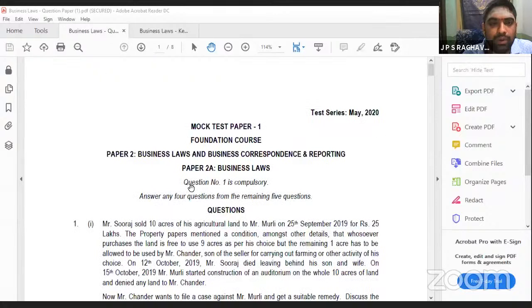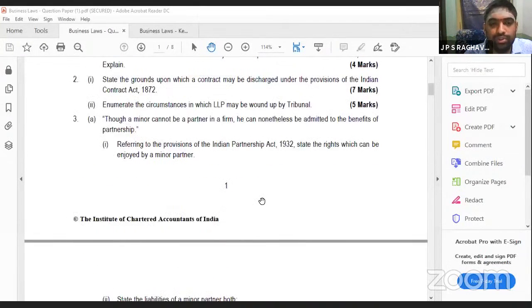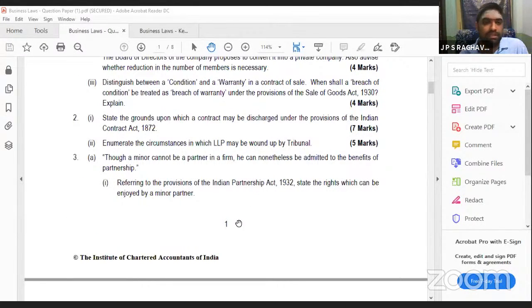See, listen. How do you know what is optional or not? Here, in the paper itself, they are telling you. First question is compulsory. Answer any 4 questions from the remaining 6 questions. The first question is compulsory, they themselves are telling. Among the other 5, you have to choose 4. So you need not assume what is optional.